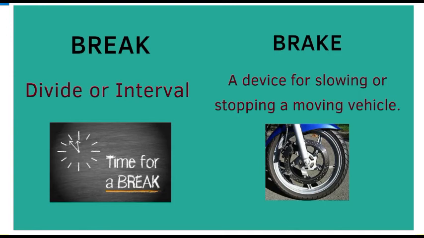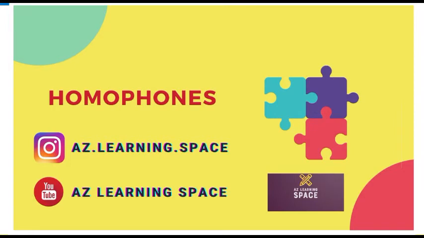On the right side, it is a brake. Basically, it is a device for slowing or stopping a moving vehicle. Yes, you have all seen this in cars, motorbikes, cycles, or even scooties. They have a brake where you perform a particular action so that it will stop the vehicle or slow down its speed. So this is all about break and brake.